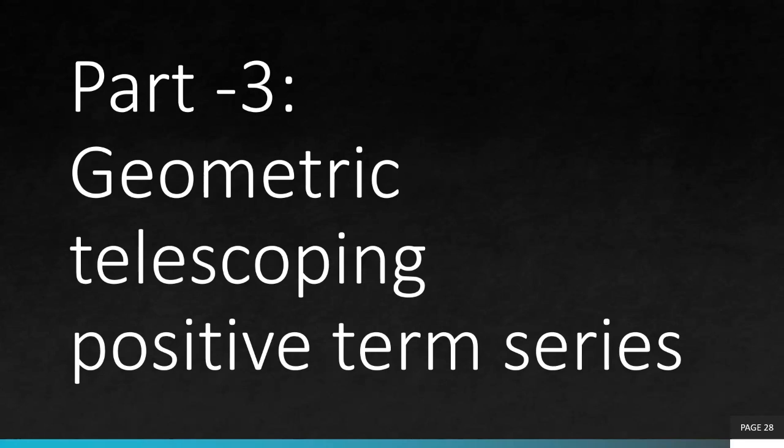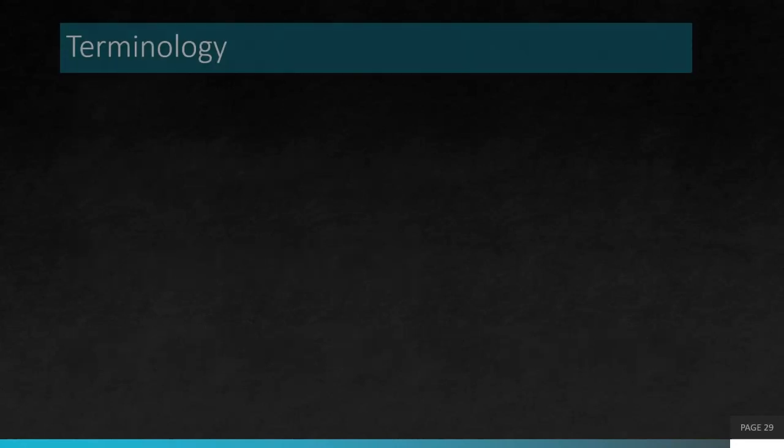So I hope you understand now the meaning of infinite series, the meaning of its convergence and divergence, and the general nth term test. Now part 3 is about particularly focusing on these 3 categories of series: geometric, telescopic, and positive term series. So the very first series we are going to talk about is geometric series.